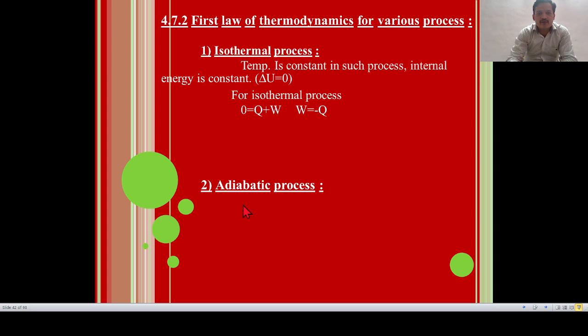Now, the second process is the adiabatic process. We already know in an adiabatic process there is no exchange of heat between the system and its surroundings. The symbol of heat is Q, so Q is equal to 0. Then we put this value 0 in the first law of thermodynamics formula, delta U is equal to Q plus W. So we get the final answer, delta U is equal to W. So this is the second process, called the adiabatic process.